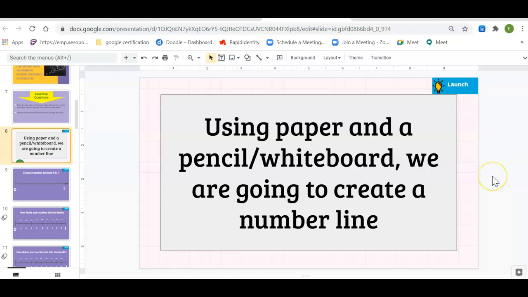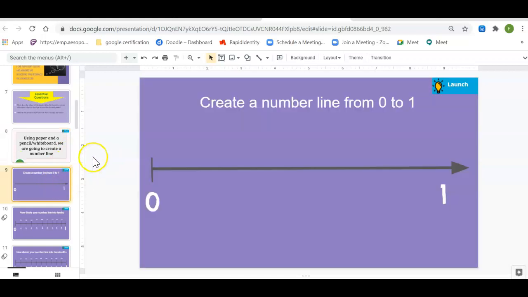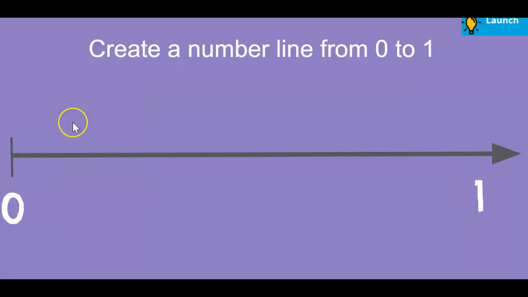Your number line is going to be 0 to 1. On one end it's going to be 0, and on the other end it's going to be 1. Go on and label those. I want your number line to look like this when you write it on your paper. Pause the video so that you can do that in your notebook, on single paper, or even on your whiteboard.